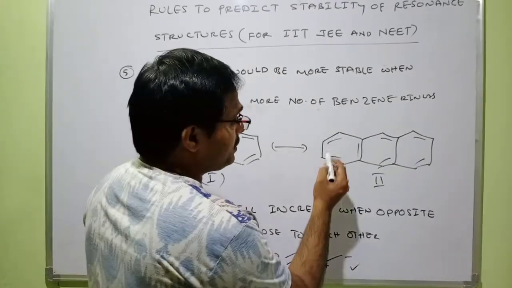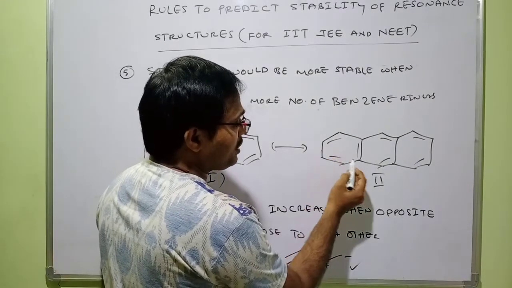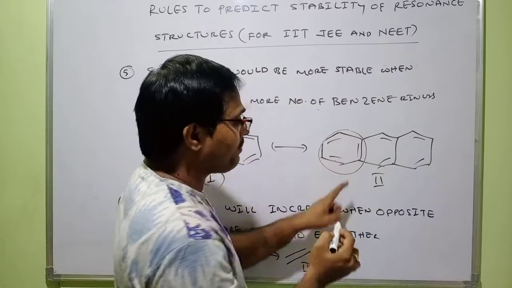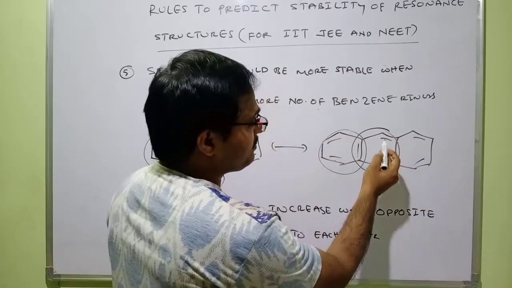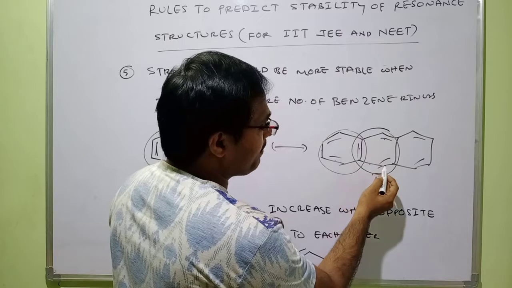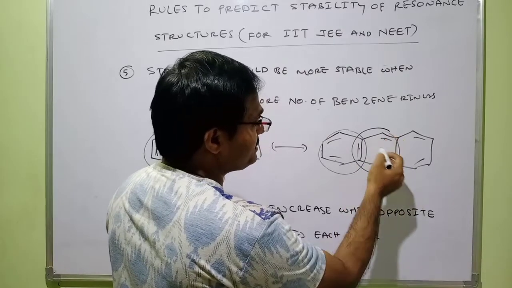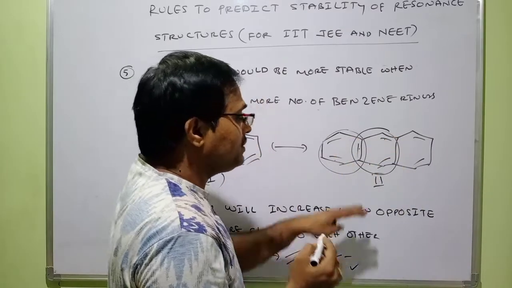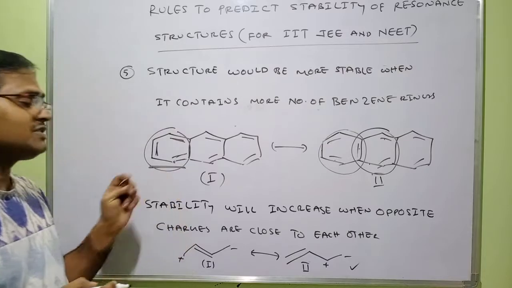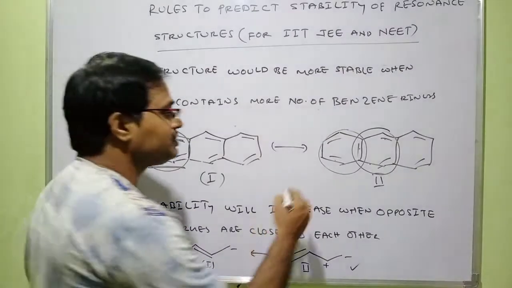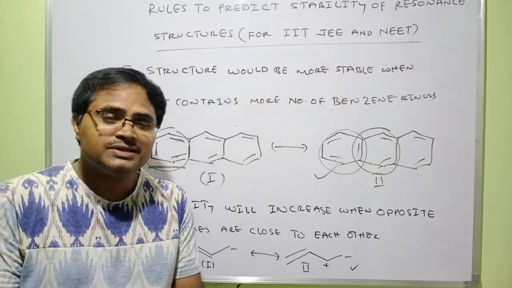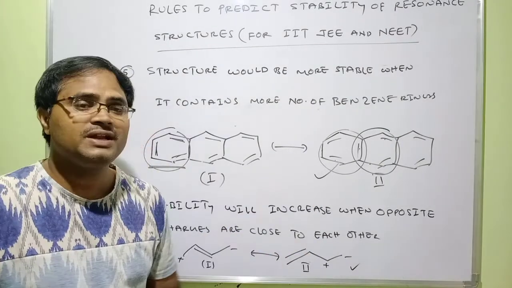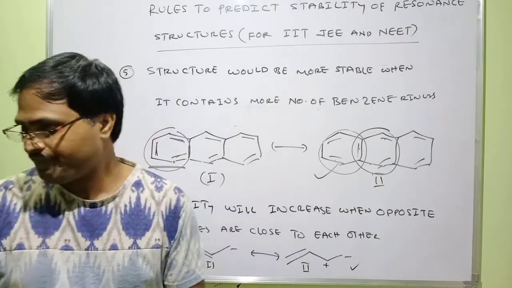Look here. We have alternating pi bonds. This looks like one benzene ring. Here also this looks like one benzene ring, right? Pi bond, gap, pi bond, gap, pi bond. So it looks like benzene. This also looks like benzene. So this contains 2 benzene rings, while the other contains only one benzene ring. Therefore, this is more stable. The resonance structure with more number of benzene rings will be more stable.